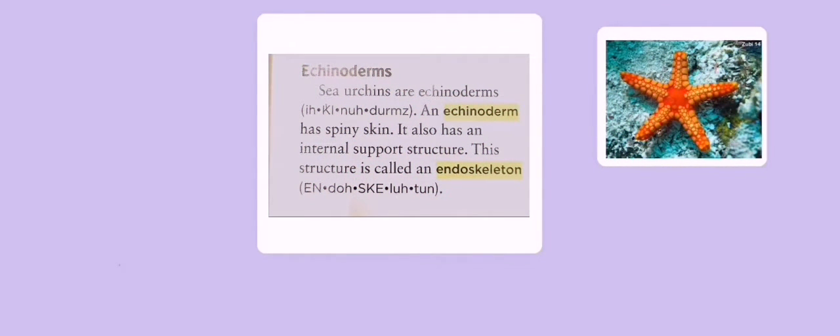Echinoderm. Sea urchins are echinoderms. An echinoderm has spiny skin. It also has an internal support structure. This structure is called an endoskeleton.